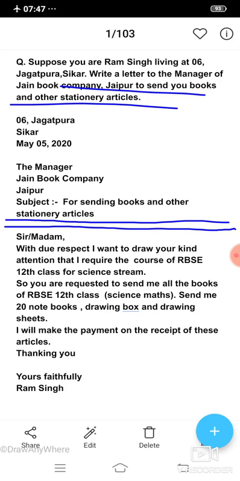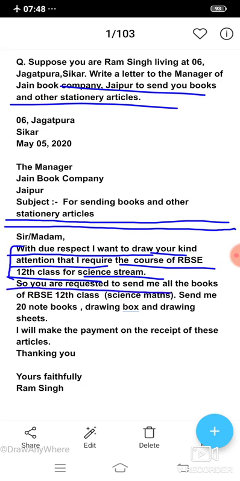The body of the letter is: With due respect, I want to draw your kind attention that I require the course of RBSE 12th class for science stream. This is the requirement. So you are requested to send me all the books of RBSE 12th class science maths. Send me 20 notebooks, drawing box,